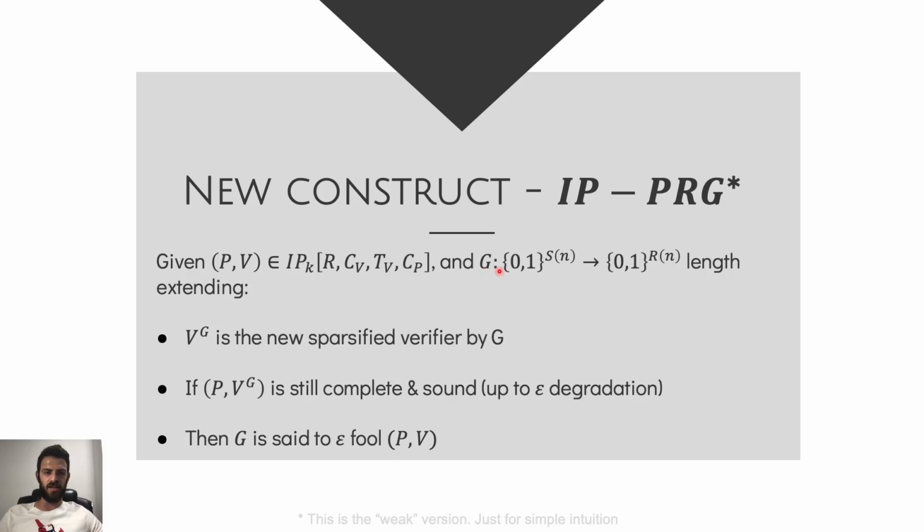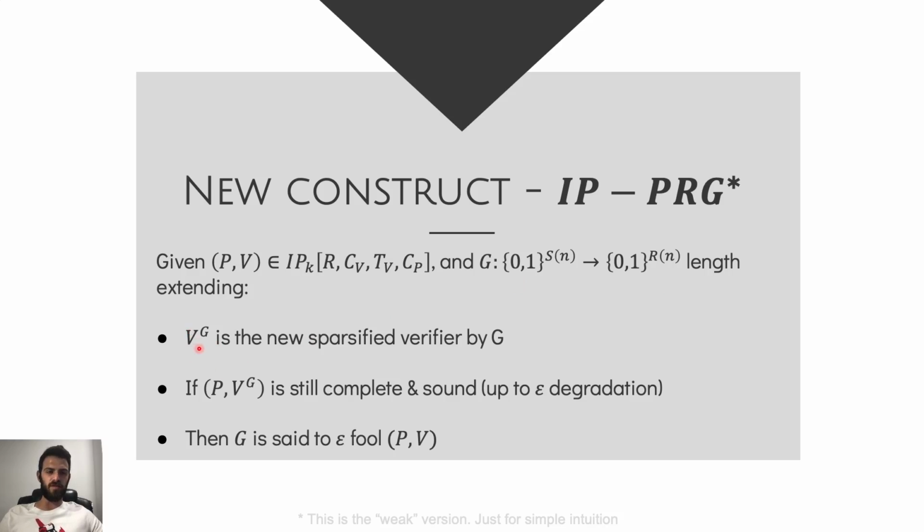And we say that G, which extends S bits to R bits, is an IP-PRG if, when taking a look at VG, which is what we call the sparsified verifier, VG is the verifier that takes a short seed of length S, uses G in order to extend this seed to a length R pseudo-random string, and then emulates the original strategy of V using those pseudo-random coins.